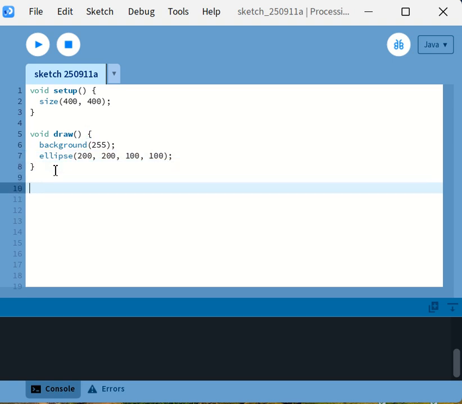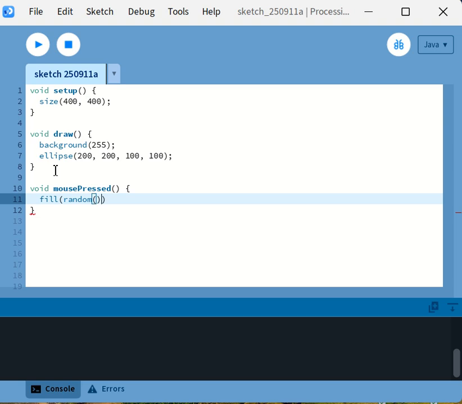Now, here's the fun part. I'll use the mouse pressed function. Inside it, I'll write fill random 255, so the circle changes a random color whenever I click.